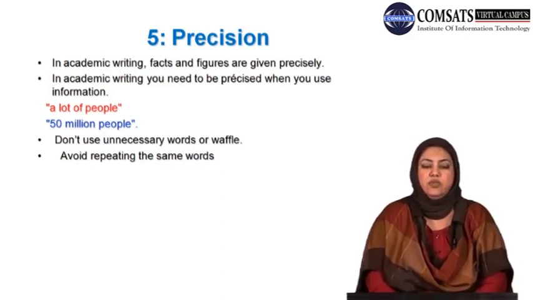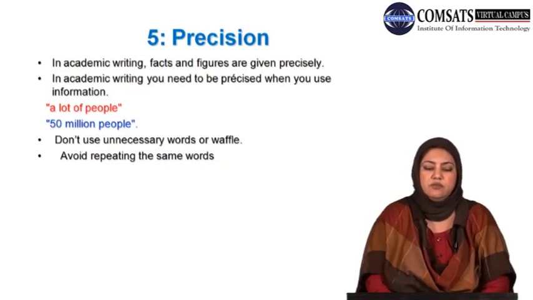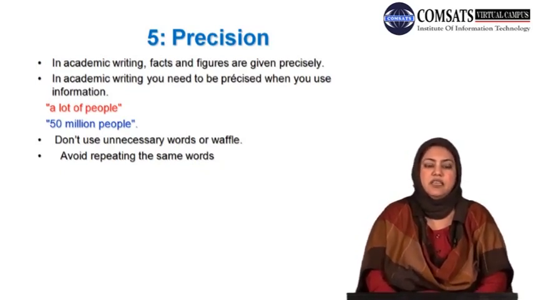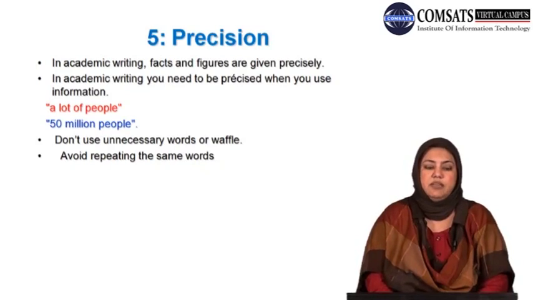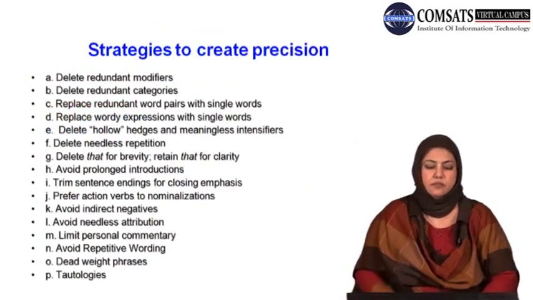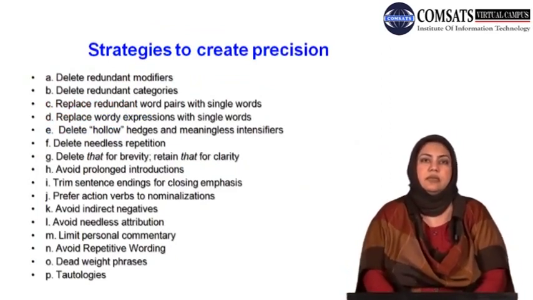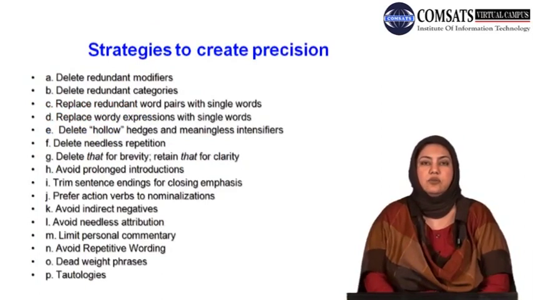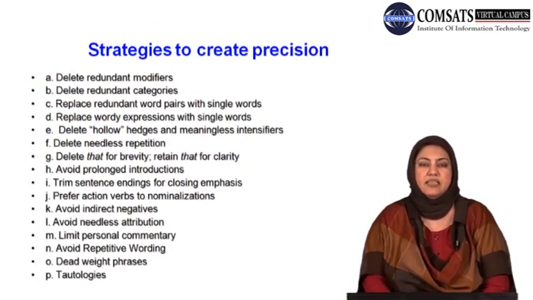In academic writing, you need to be precise when you use information. For example, instead of saying a lot of people, 50 million people. So giving accurate, exact information. You do not use unnecessary words or waffle. Precision also means avoiding repeating the same words. As I have said earlier, that to create precision in academic writing needs knowing a lot of rules.